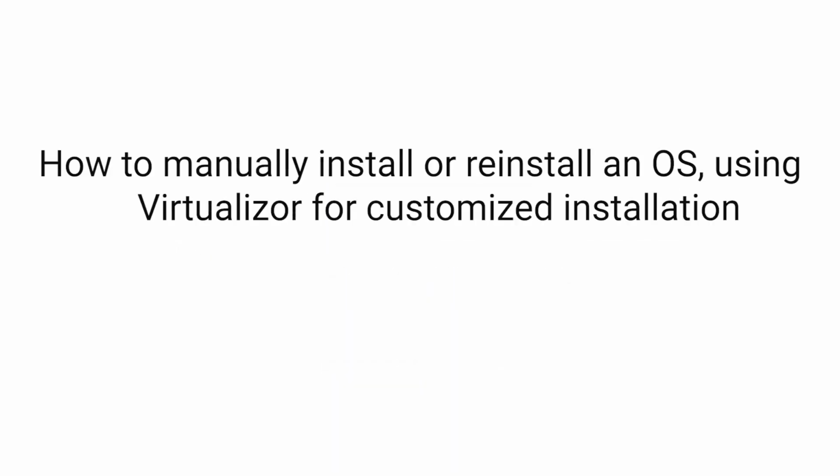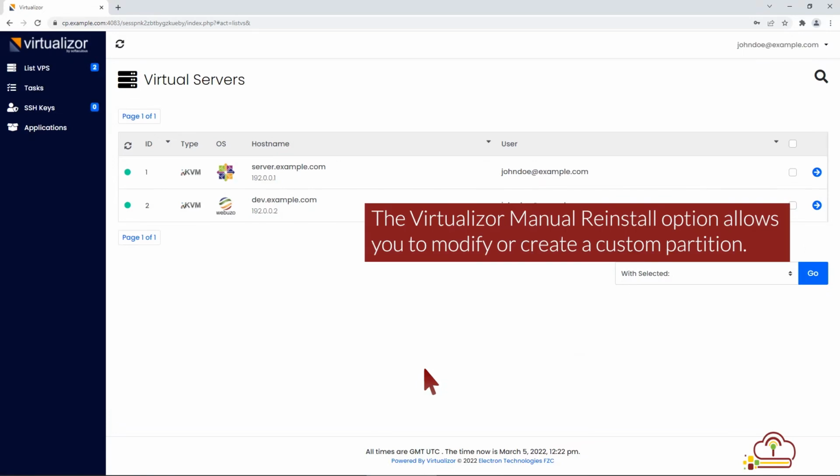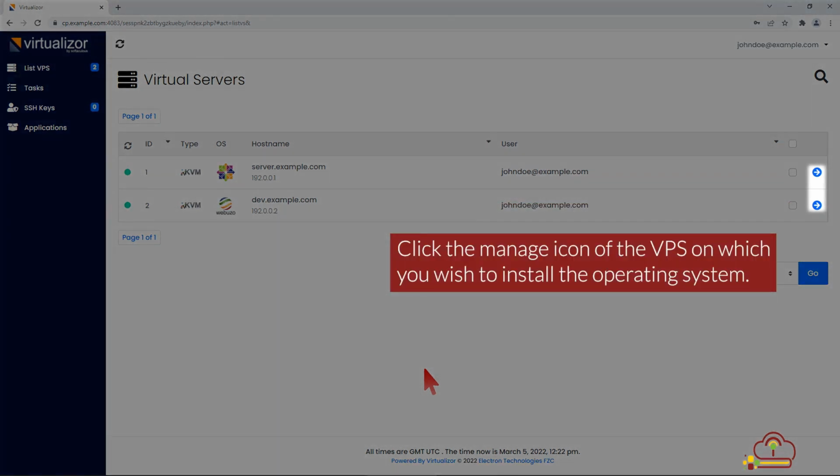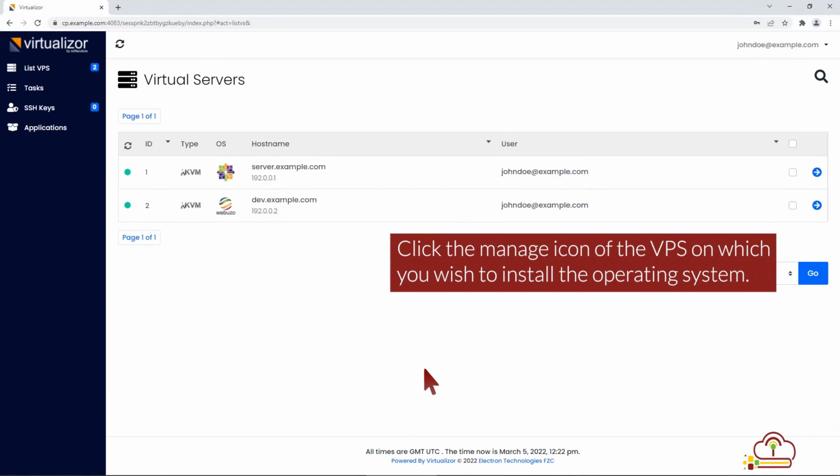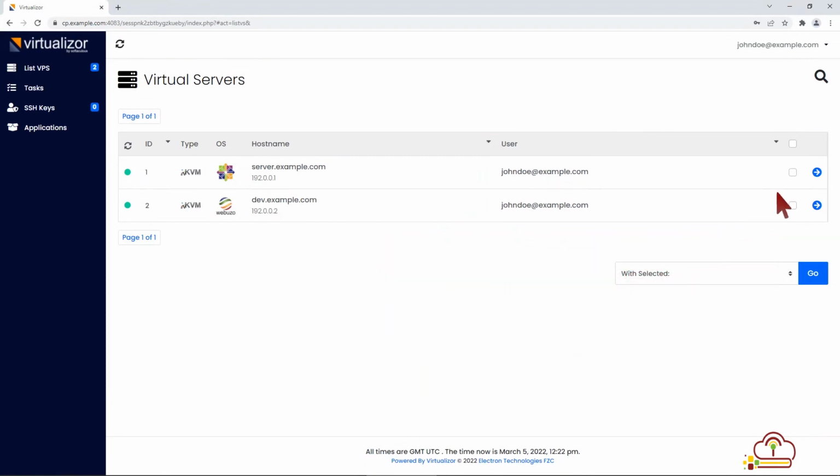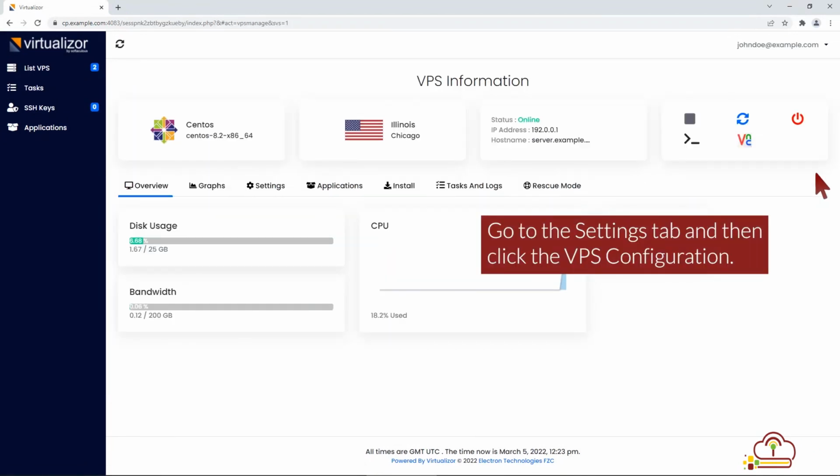How to manually install or reinstall an OS using Virtualizor for customized installation. The Virtualizor Manual Reinstall option allows you to modify or create a custom partition. Click the Manage icon of the VPS on which you wish to install the operating system. Go to the Settings tab and then click the VPS configuration